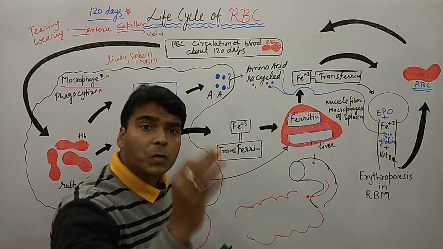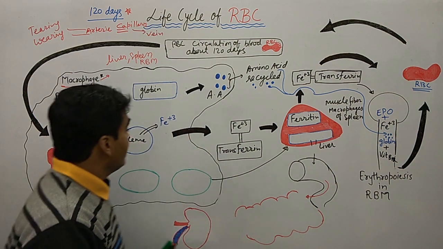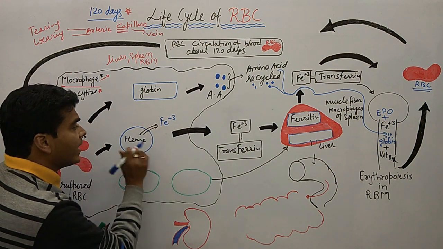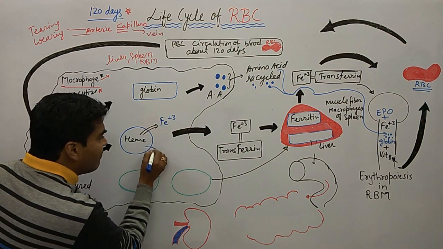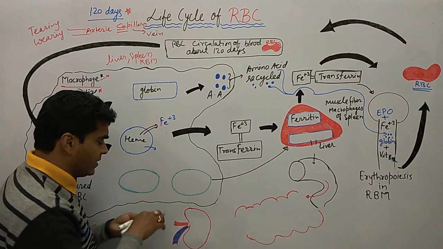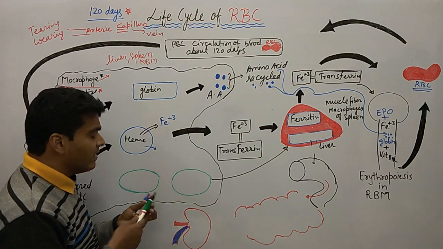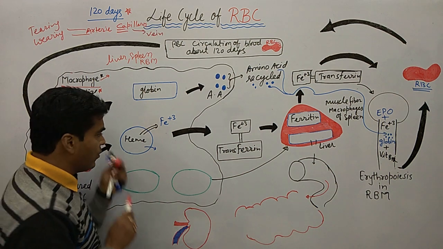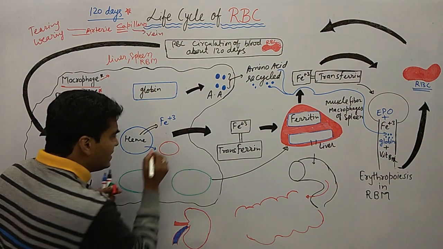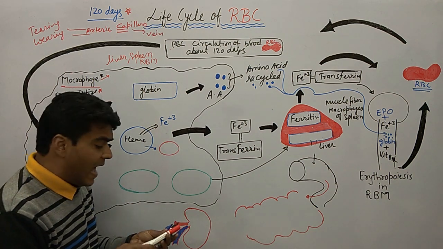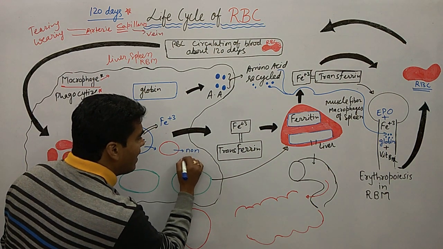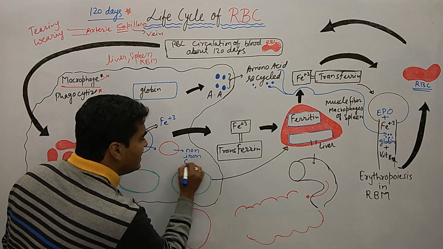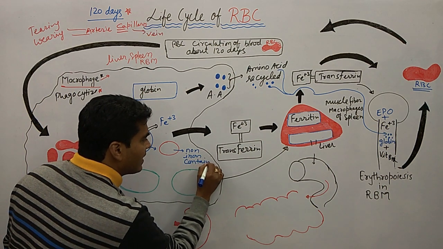Now just look at another portion. Here we have a heme, but after removing the Fe+3, we have some portion that I am marking in red color. This portion is the non-iron containing part. Clear?